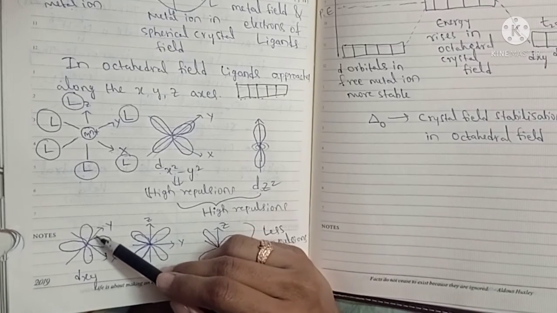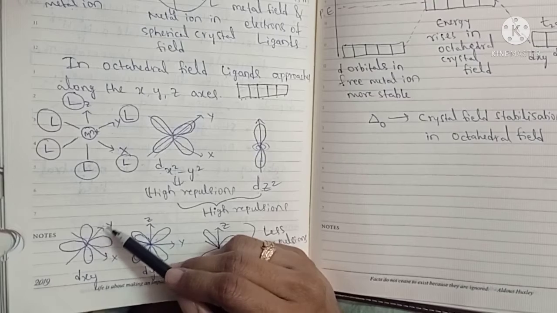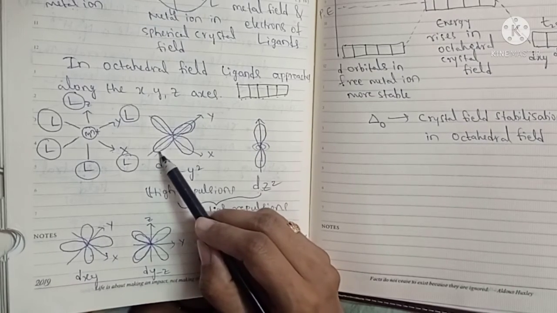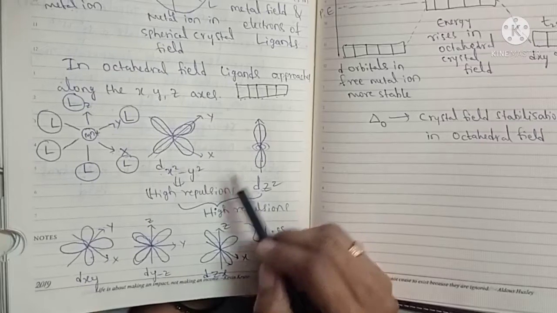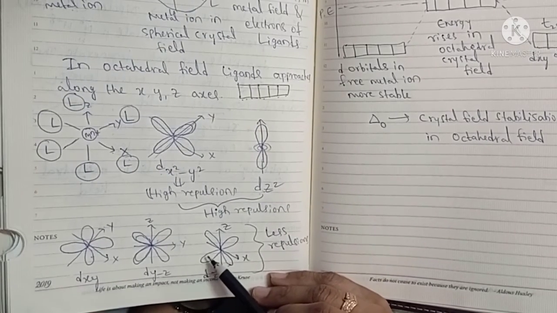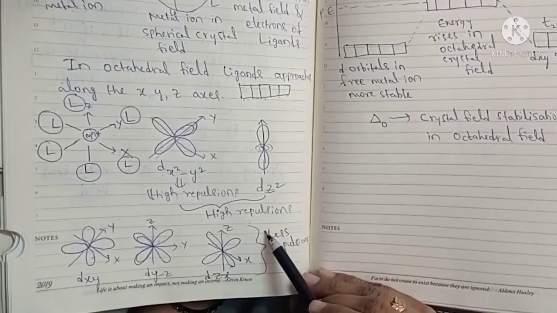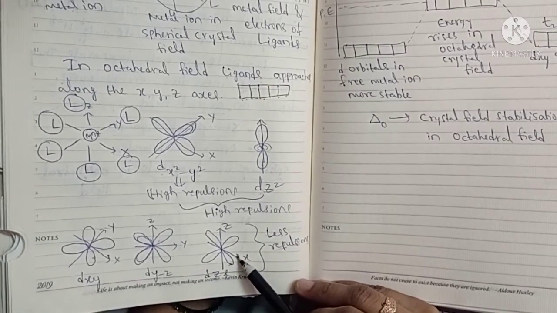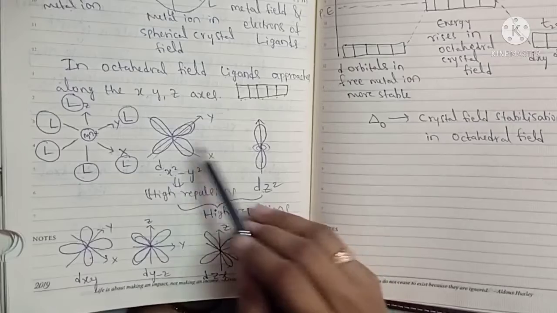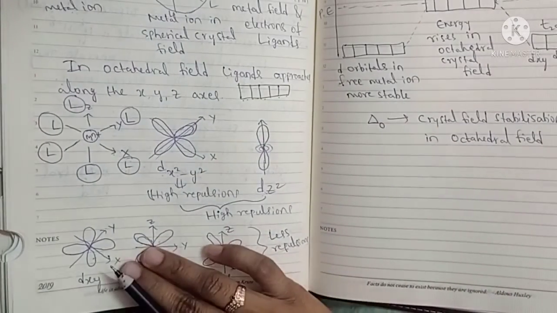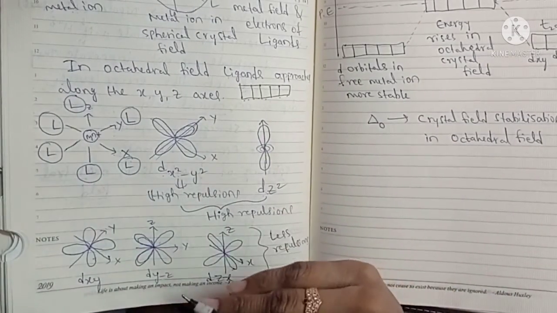So they will face less repulsions because ligands approach along the axis. So they are somewhat far from ligands. So they will face less repulsions when compared to dx square y square and dz square. So that's why dxy, dyz and dzx orbitals will face less repulsions and they will split into a low energy level. More repulsions means the energy will be more, and less repulsions means the energy will be decreased.